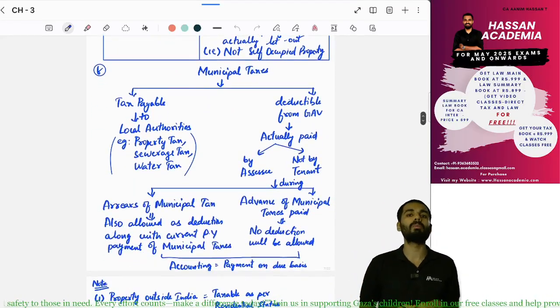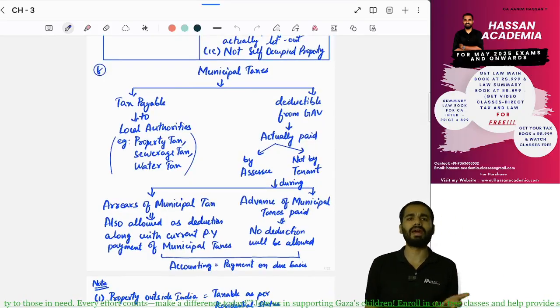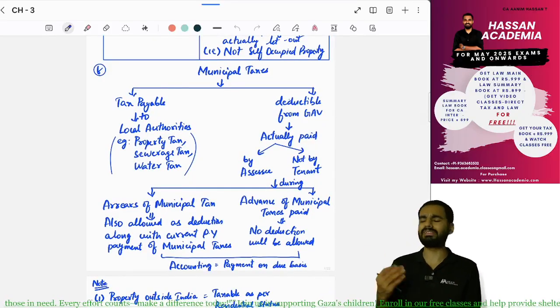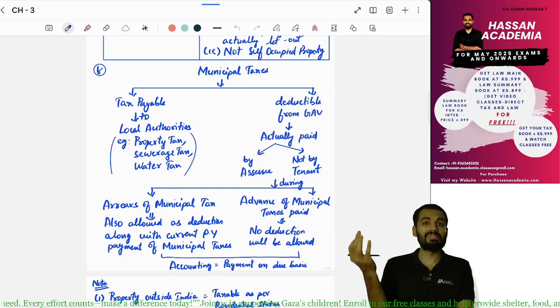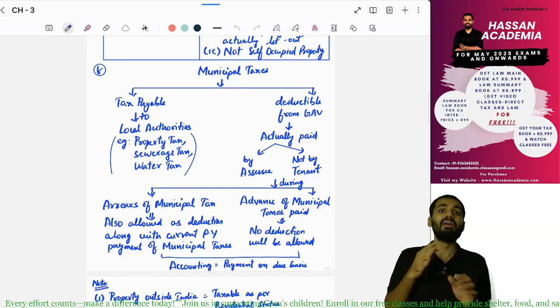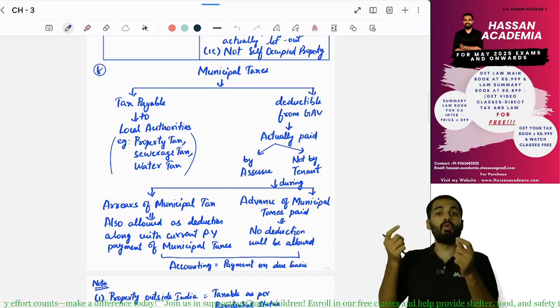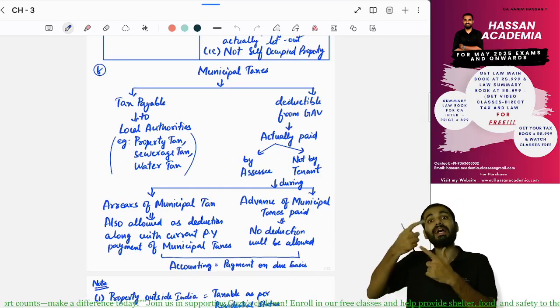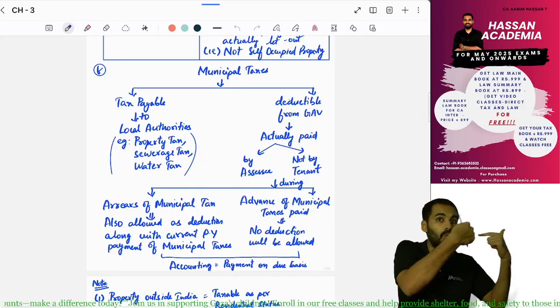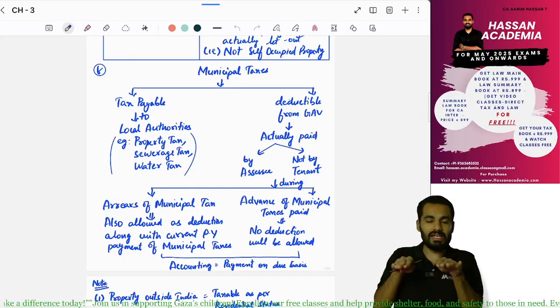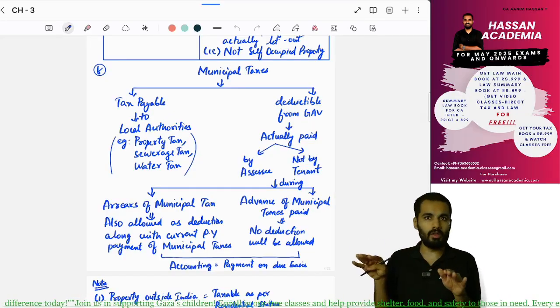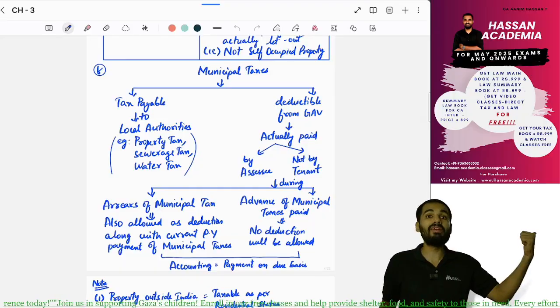Next, municipal tax. Who do you pay municipal tax to? To the municipal authorities, such as fire tax, water tax, sewerage tax, property tax. This tax has to be on accrual basis along with the payment basis. It has to accrue, and you also have to pay it. So if it accrued this year and you are paying it, you can deduct municipal tax.